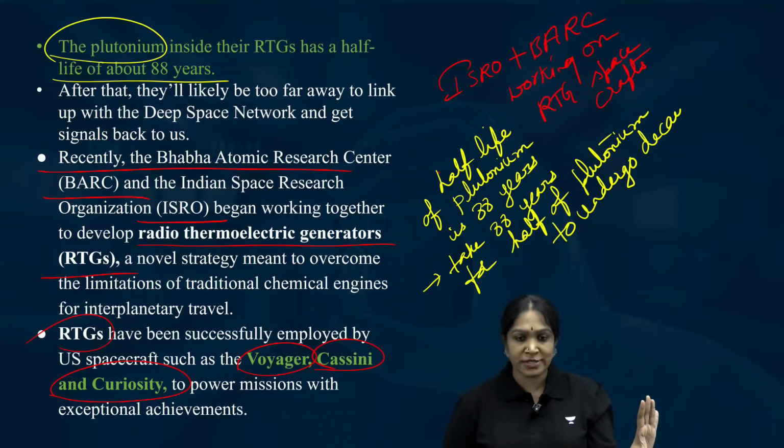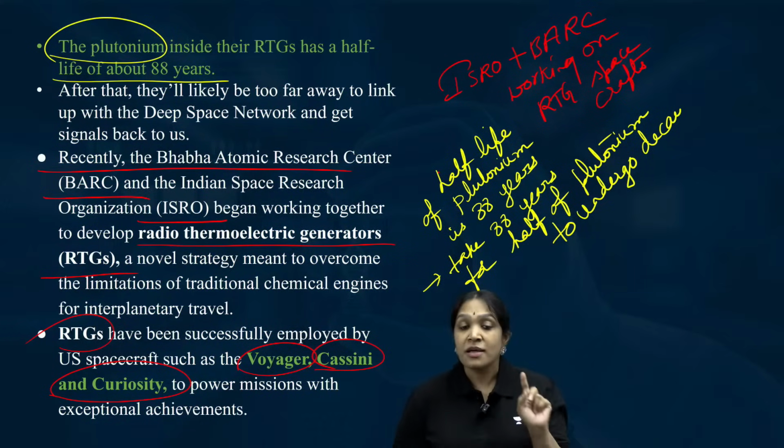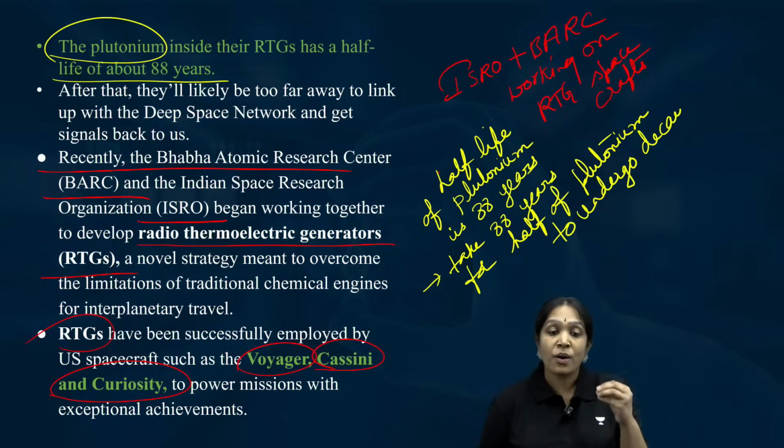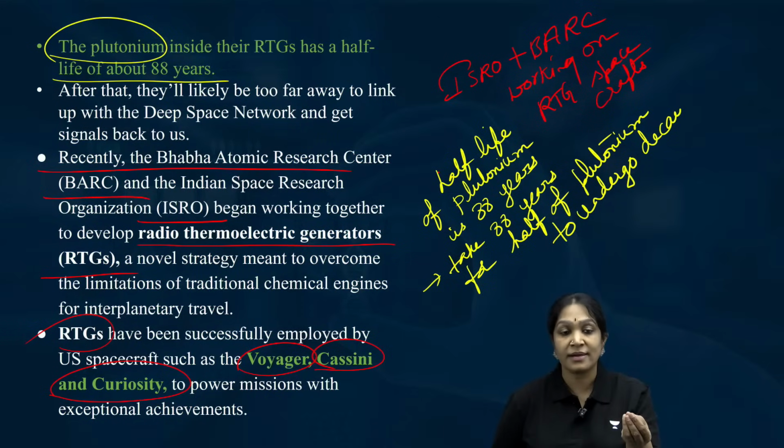Plutonium is not exhausted, they have the fuel, but not enough to run the spacecraft. That is the reason they are about to complete their life.